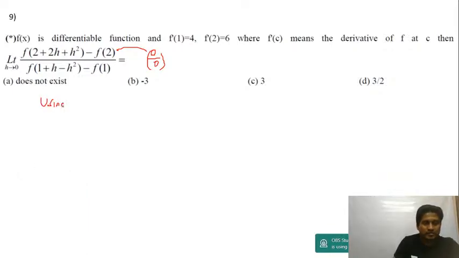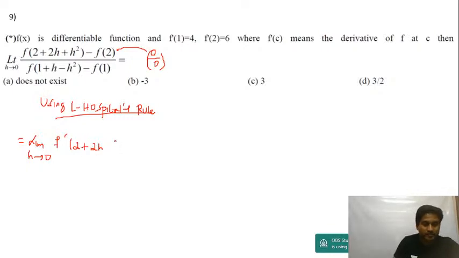Using L'Hopital's rule, this will be equal to limit h tends to 0 of, differentiate with respect to h. Differentiation of f is f dash into 2 plus 2h plus h square, into differentiation of inside expression, 0 plus 2 plus 2h.